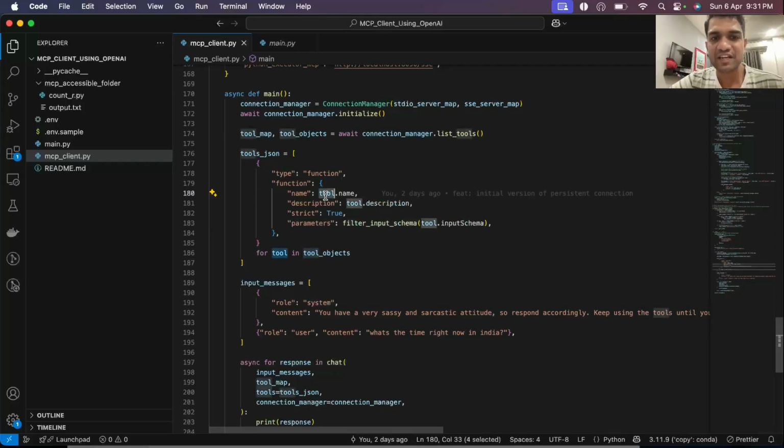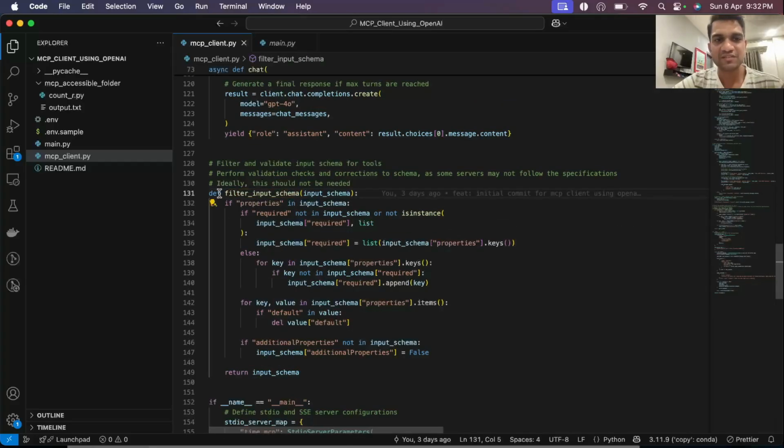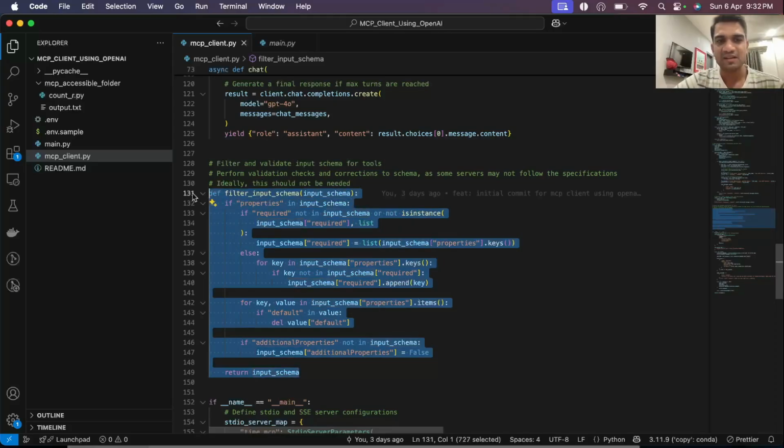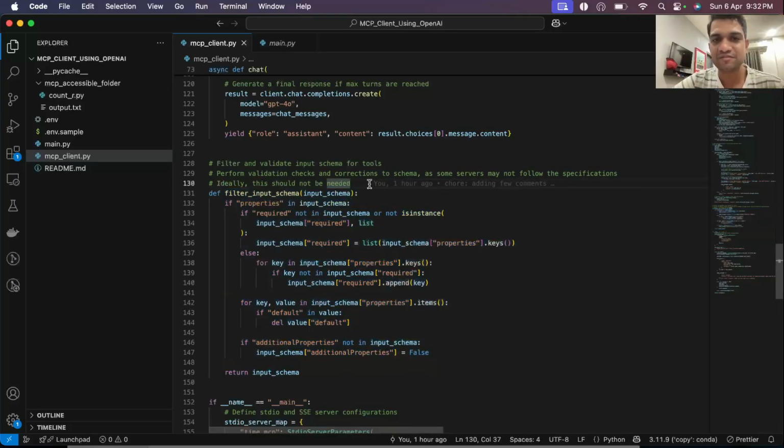So everything we get from the tool itself, whatever object the MCP server returns. But just in the input schema, sometimes it was failing for me. So that's why I just made this simple function. Maybe some servers are still not very well following the specifications.